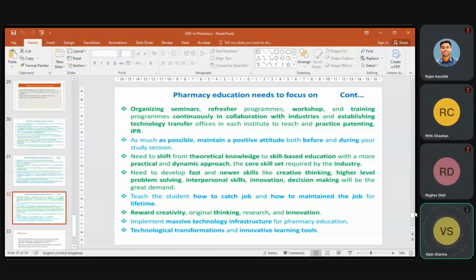We should develop newer skills like creative thinking, higher-level problem solving, interpersonal skills, soft skills, innovative ideas, decision making. So many things should be developed by us in our students.